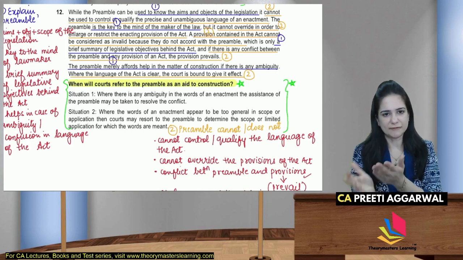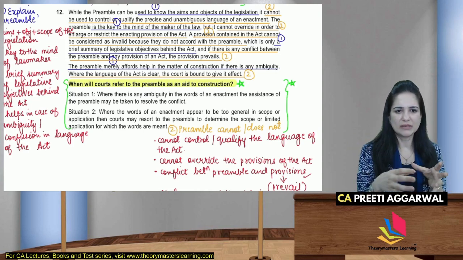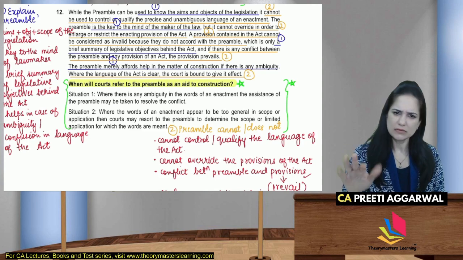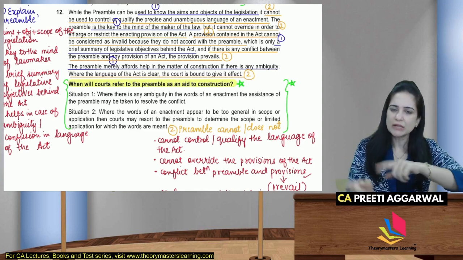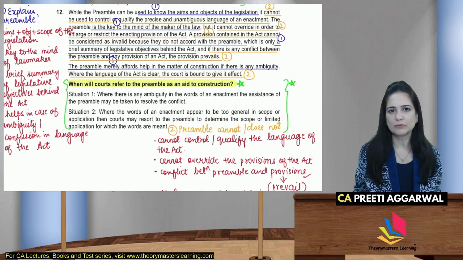If the words are confusing, then yes. If they are too general, where the words appear to be too general or the application is ambiguous, then you will refer to the preamble to define the scope or the application for which the words are meant. It means if there is ambiguity, then refer to the preamble. Otherwise, if the provisions are clear, the work ends right there.